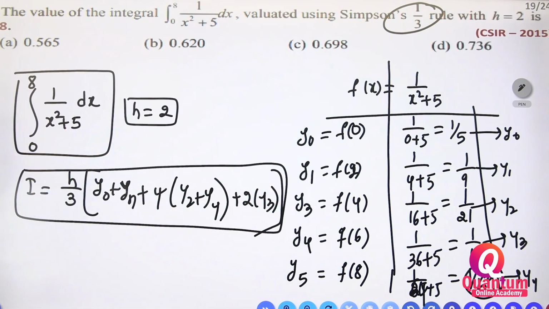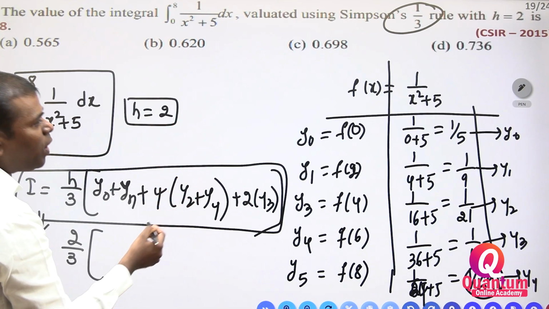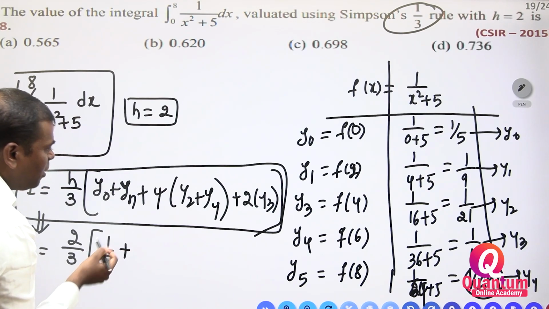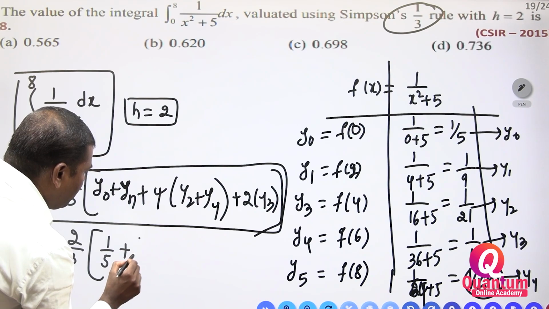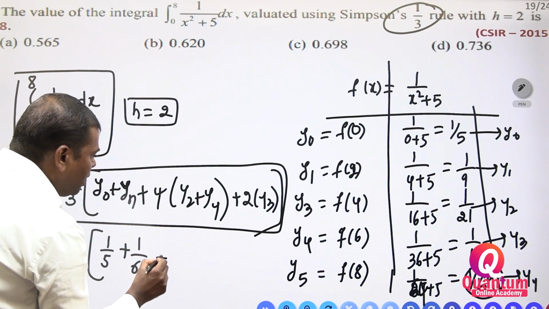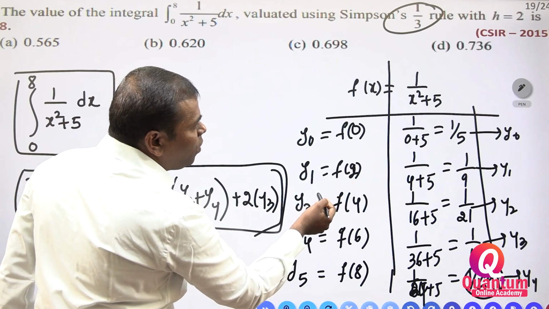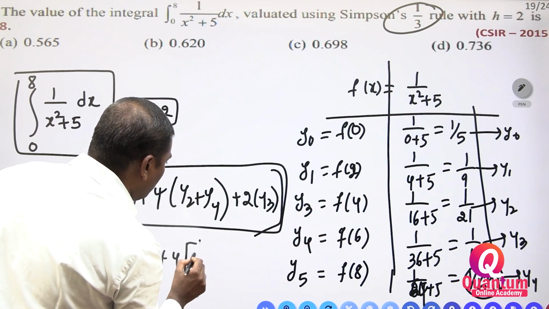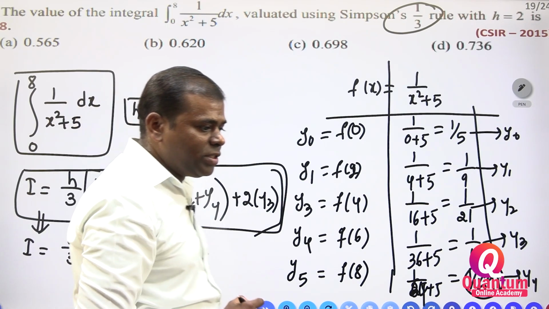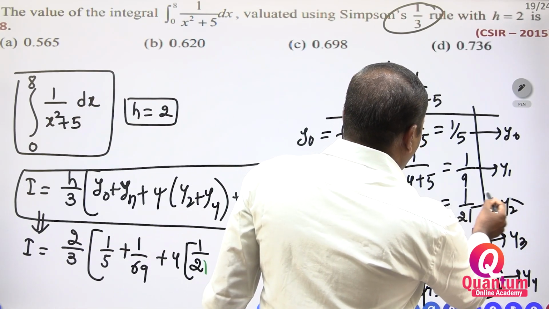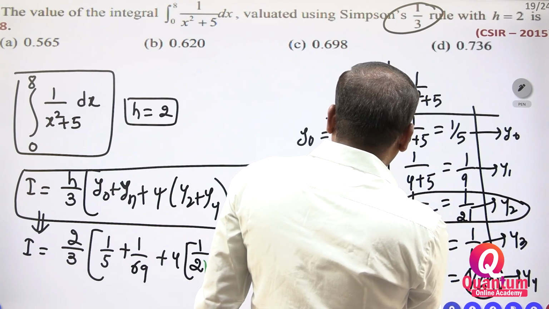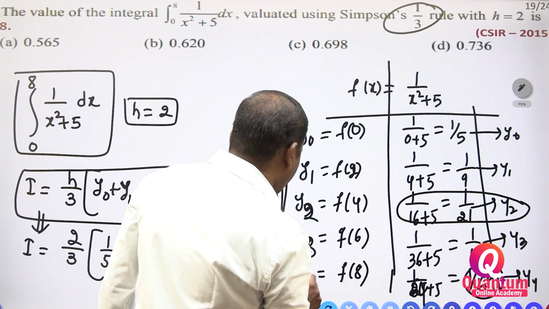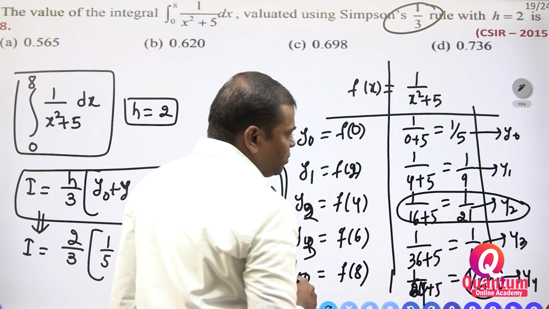From this rule, you have to apply I is equal to, h is equal to 2, 2 divided by 3. y0 is equal to 1 by 5, plus yn is equal to 1 by 69, plus 4 into y2, y2 is equal to 1 by 21.